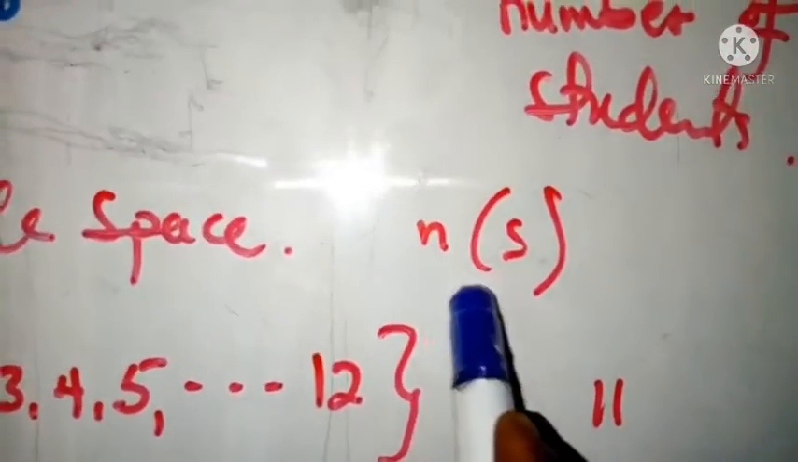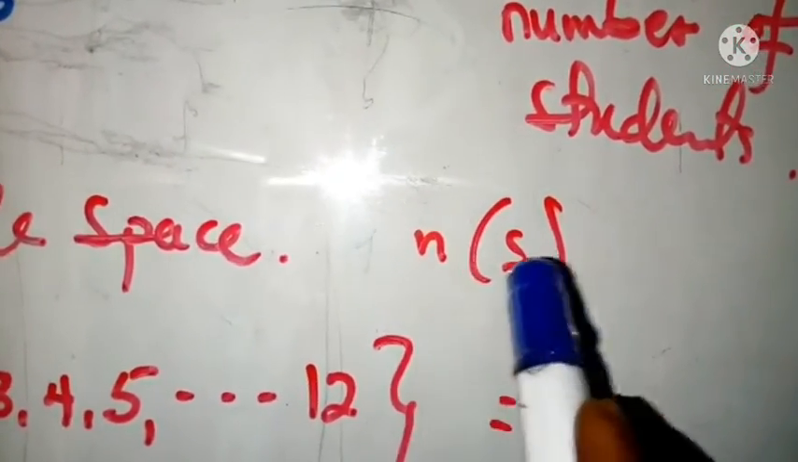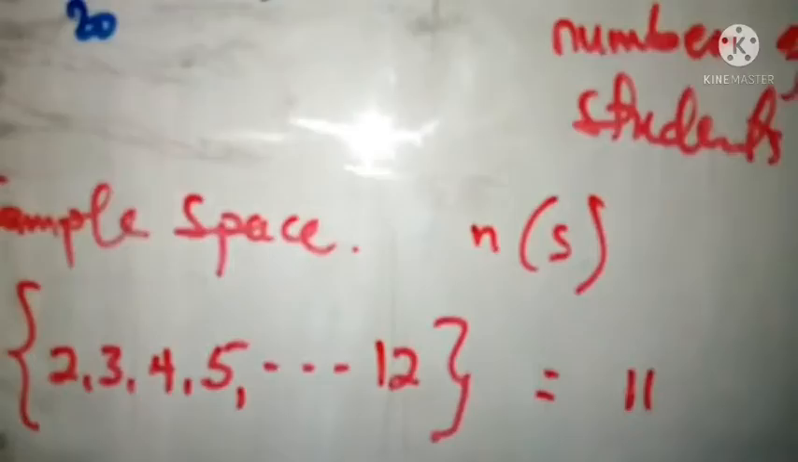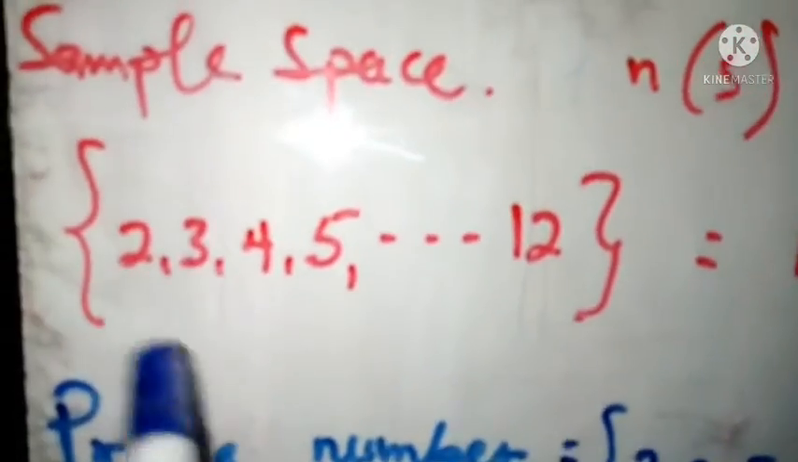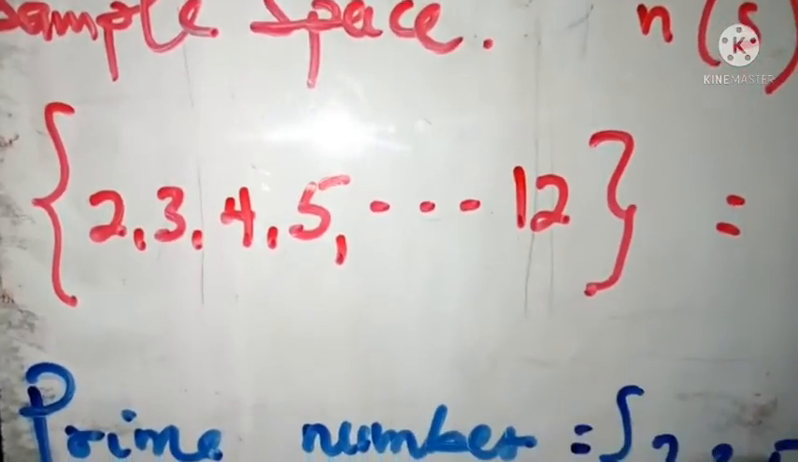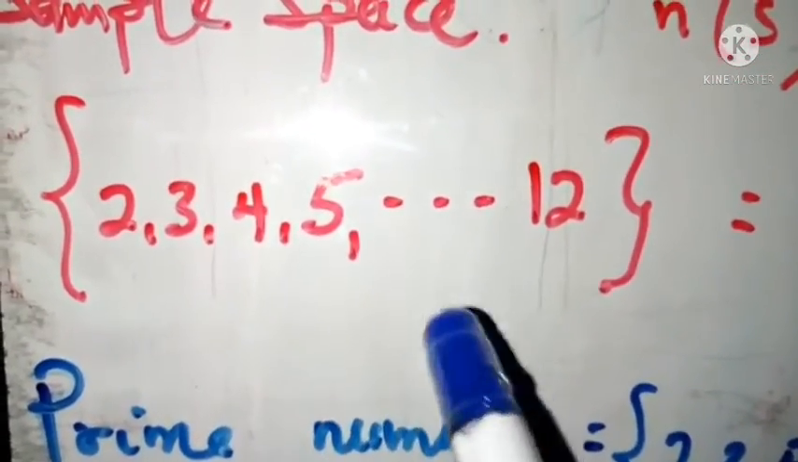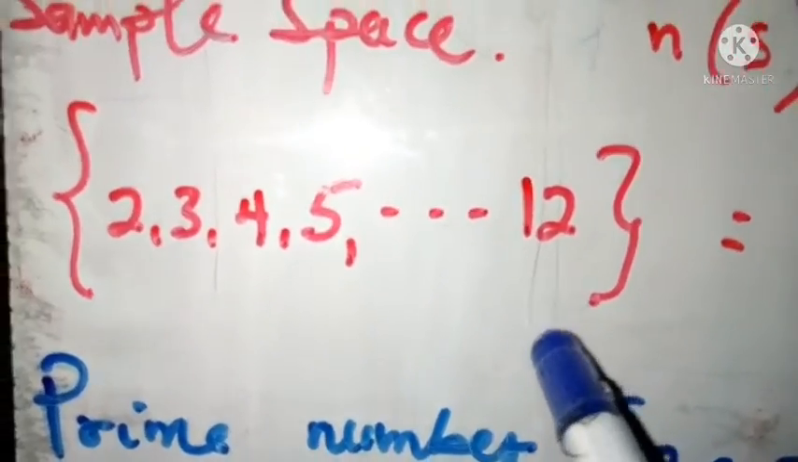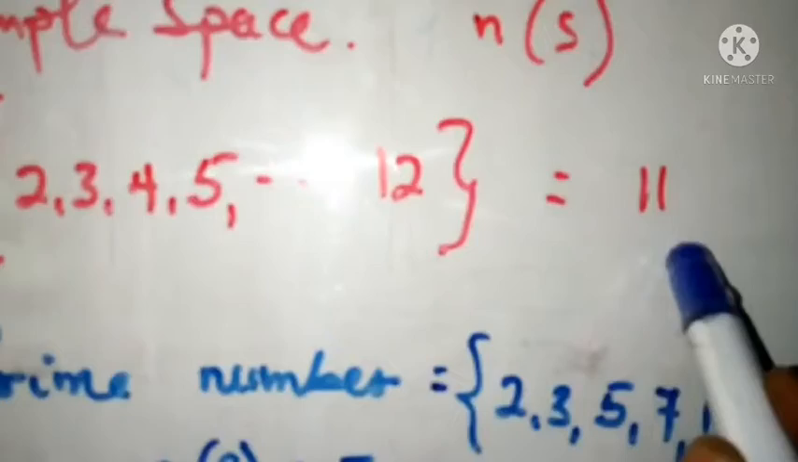So this is just a notation for the number of sample space, right? So how many items are we having here at our disposal before we are selecting from that? Here you have 2, 3, 4, 5, 6, 7, 8 up to 12, right? So in all, how many items are we having? We are having 11 items at our disposal.